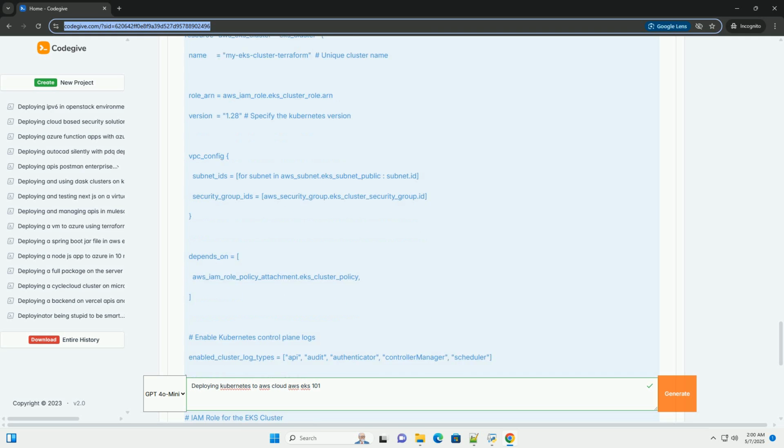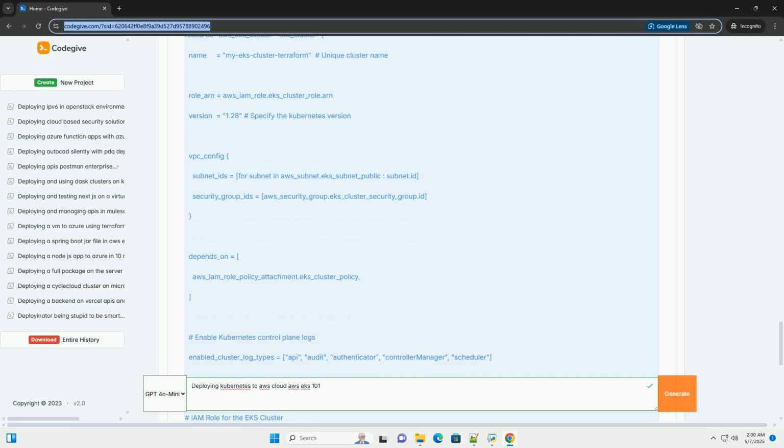eksctl greatly simplifies EKS cluster creation. Create a cluster definition file, cluster.yaml. Explanation: apiVersion specifies the API version for the eksctl configuration. kind specifies the resource type, which is ClusterConfig in this case. metadata.name is the name of your EKS cluster. Choose a descriptive name. metadata.region is the AWS region where you want to create the cluster.